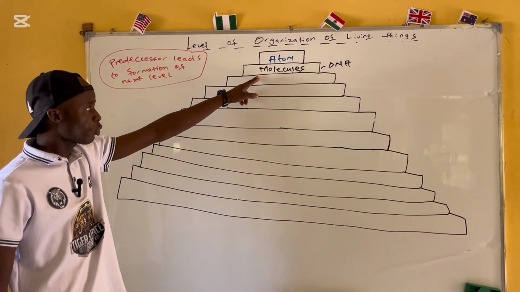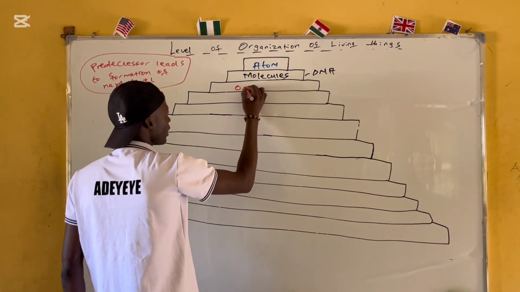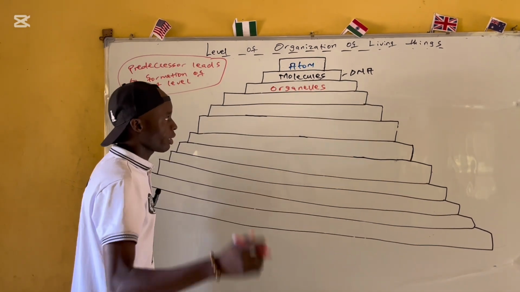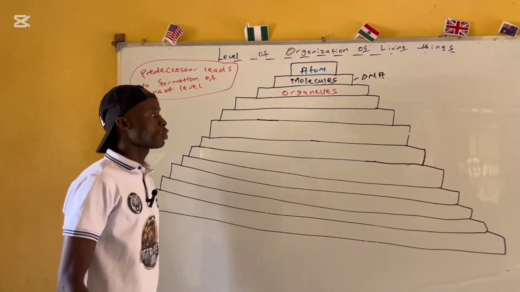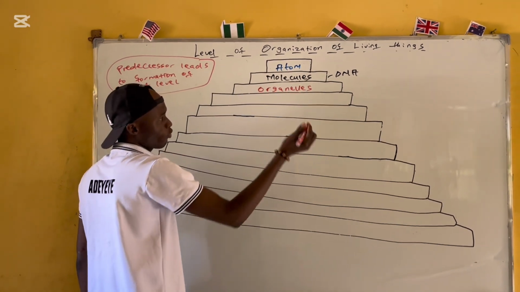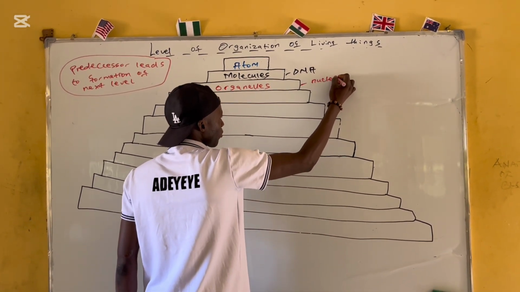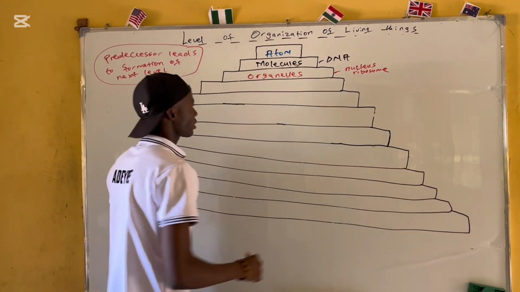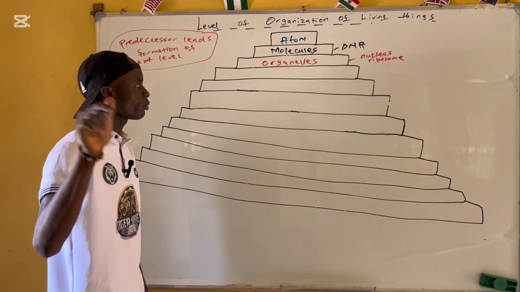So now when molecules come together, what will they form? In medical science, they form what we call organelles. You see that? Organelles. In your chemistry they say compound, but in medical science, when molecules come together, they form organelles. So what are examples of organelles that you need to know? We have the nucleus, we have ribosome. Those are organelles of the cell, like mitochondria and the rest. So organelles are subcellular components that perform specific functions within a cell.